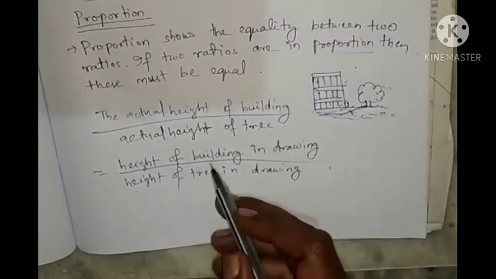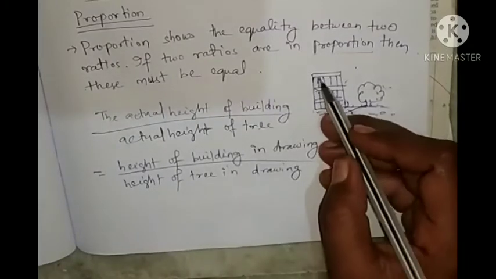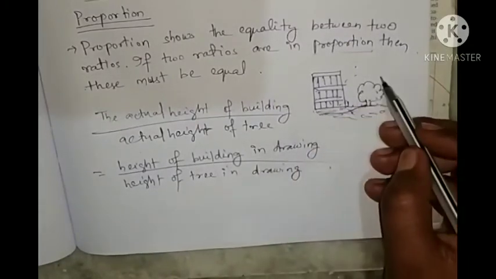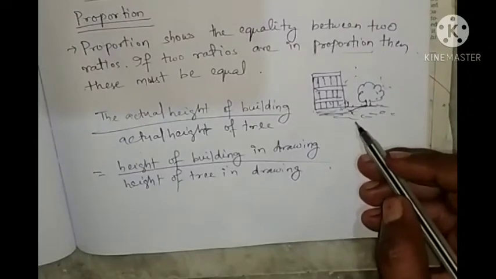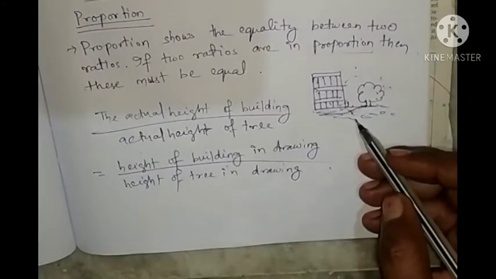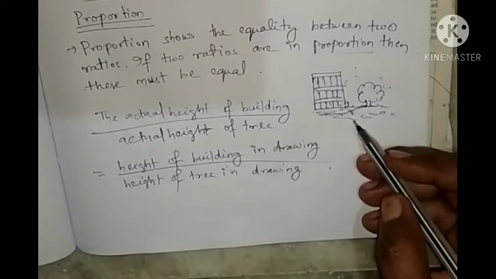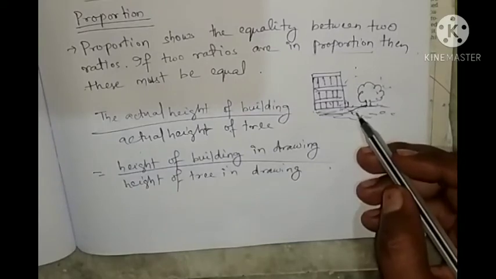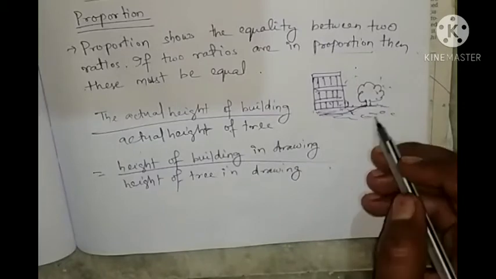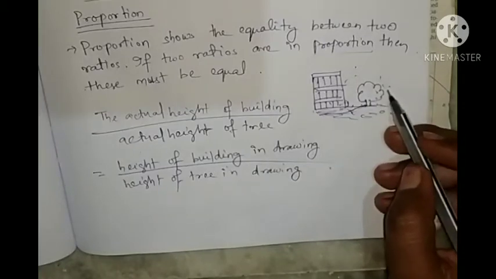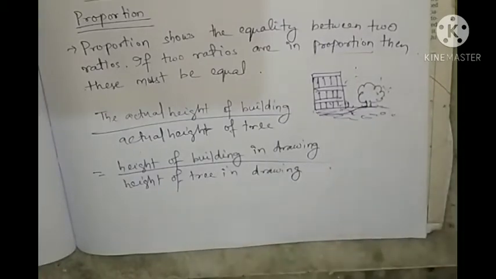This ratio must be equal. If the ratio is maintained, if the ratios are equal, then there will be equal proportion, and the drawing will be the same as the actual thing, meaning the actual building or actual tree.